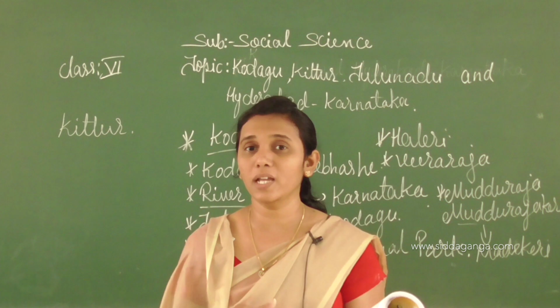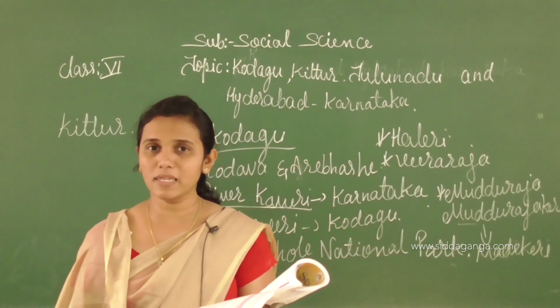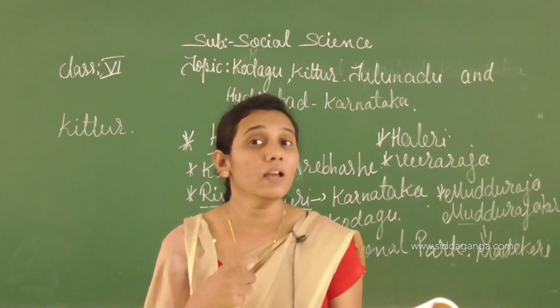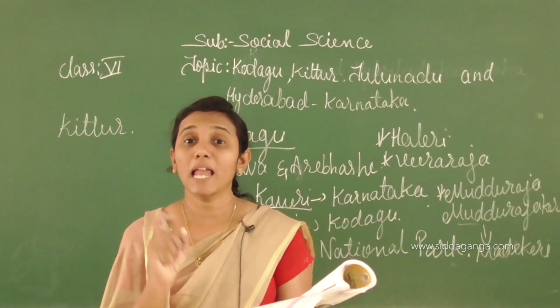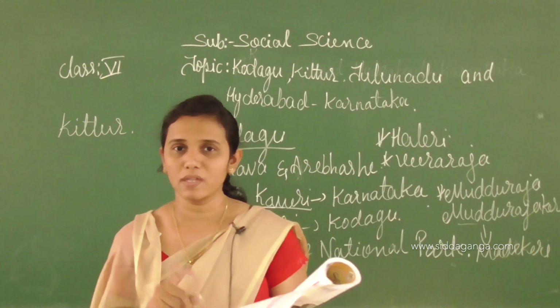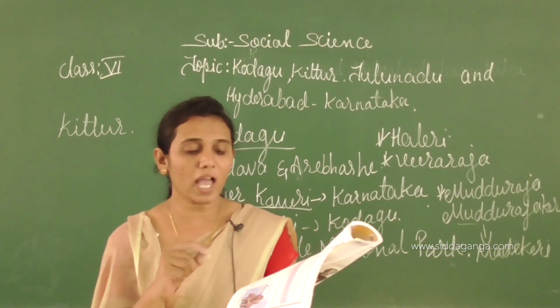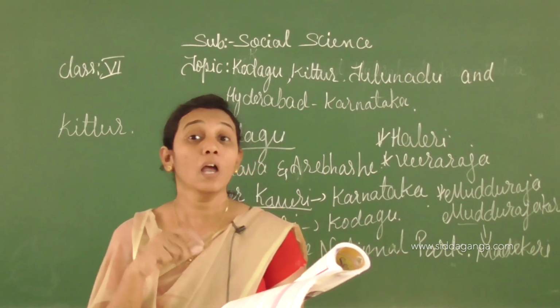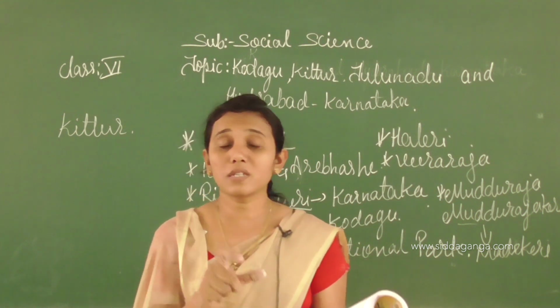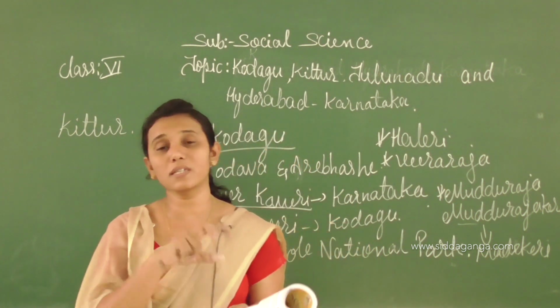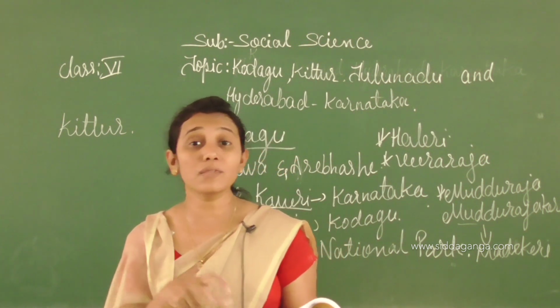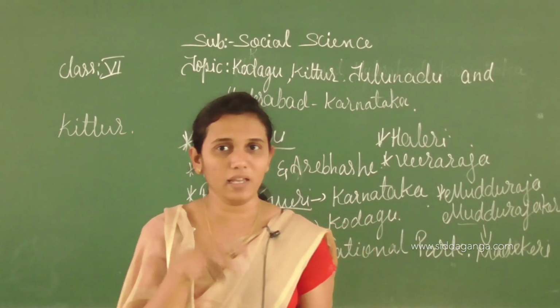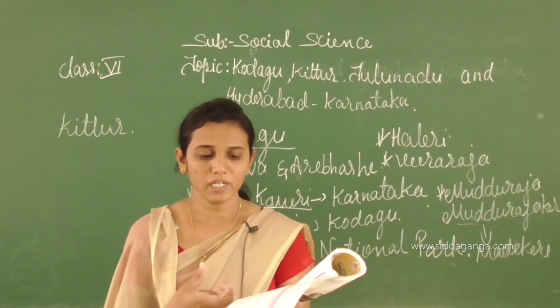Here Rani Channamma adopted Shivalinga Sarja, but the British implemented the doctrine of lapse. According to this policy, if a king had no son, after him the territory was captured by the Britishers, who ruled directly in those territories.